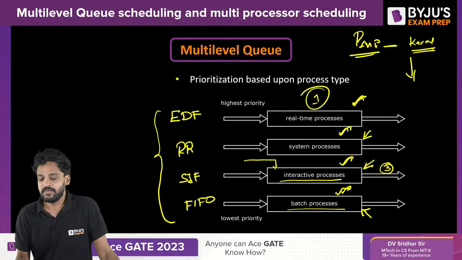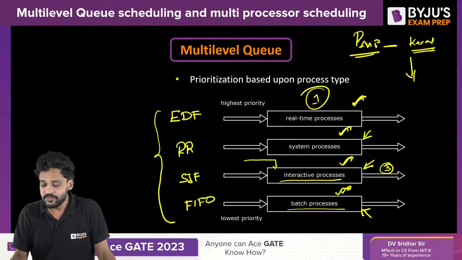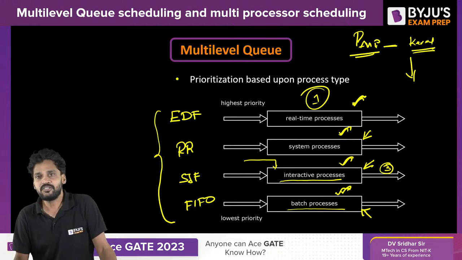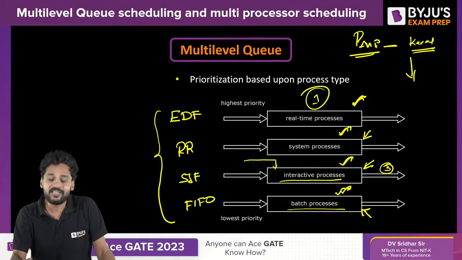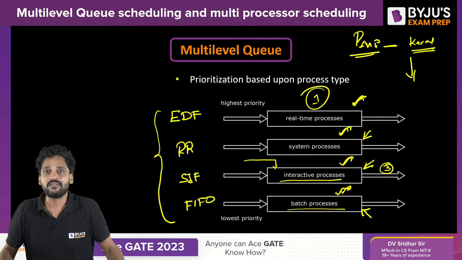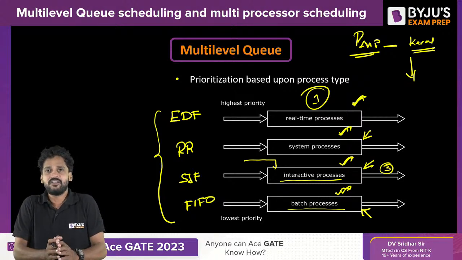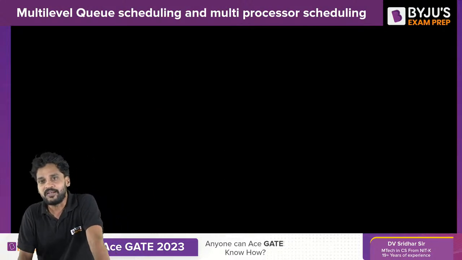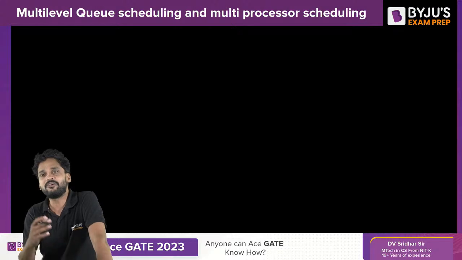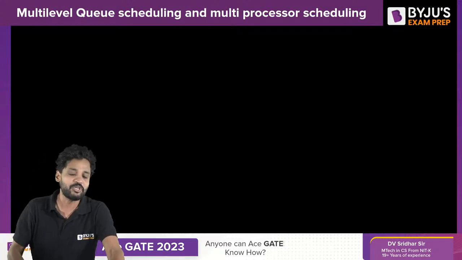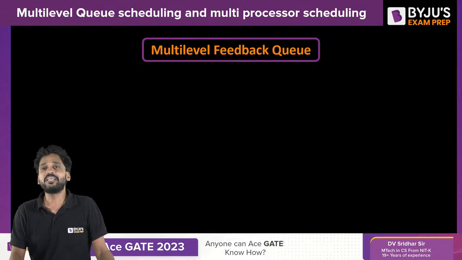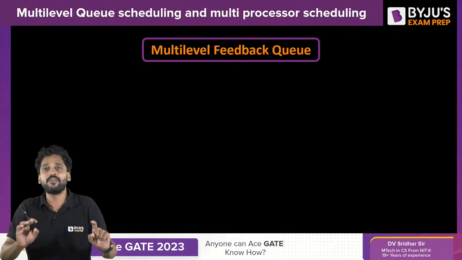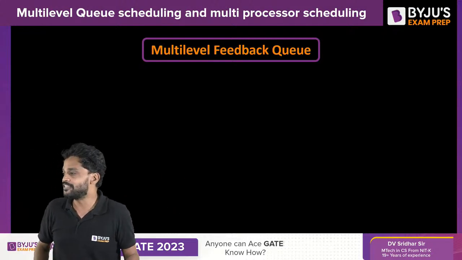Simple. But the moment I enter, I cannot do anything. I will be assigned to a fixed priority queue. Rather, my priority will always be fixed, and my queue's priority also is fixed. I can't do anything. But this fixed priority business is going to lead to a lot of complications, as I told you. So what we need to do is update the concept of multi-level queue scheduling to multi-level feedback queue scheduling, in which the process can be allowed to move from one queue to another queue. I hope I made it very clear.